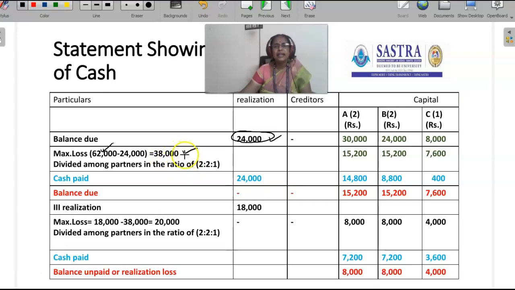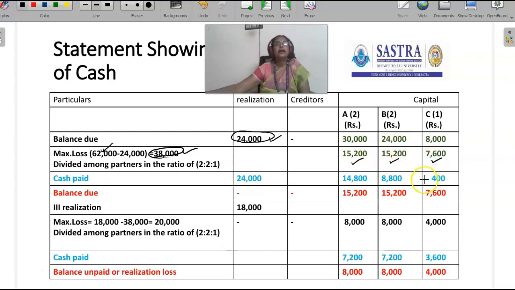In each and every stage of realization, the firm has to calculate the maximum loss. In this stage, the maximum loss is 38,000. This 38,000 is distributed among the partners in the ratio of 2:2:1, that is the profit sharing ratio. If we distribute this 38,000 in the ratio of 2:2:1, partner A gets 15,200, partner B gets 15,200 because the ratio is one and the same.